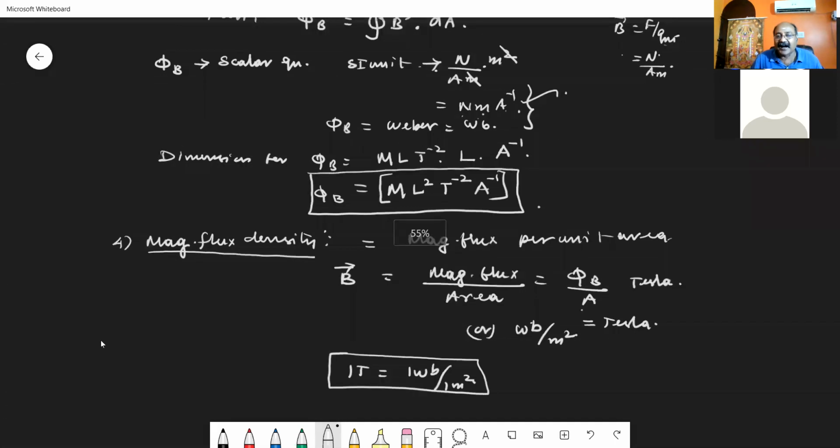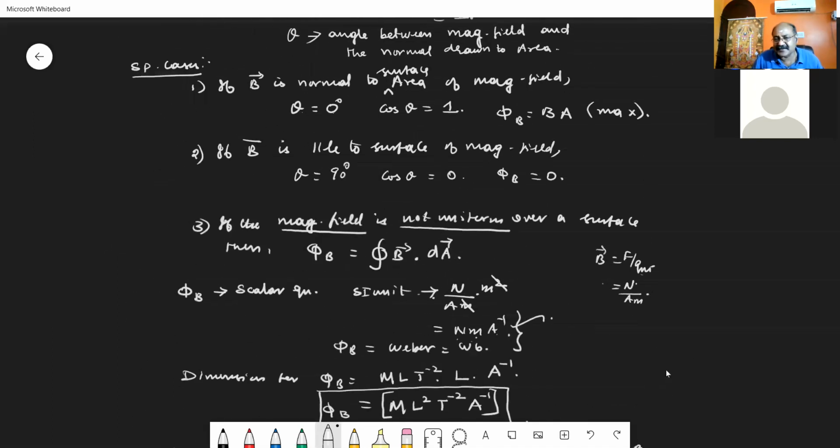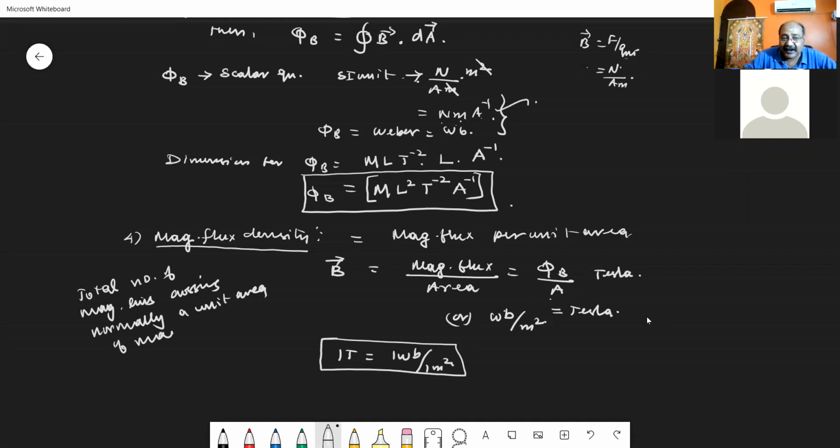All these points come under the heading magnetic flux. Magnetic flux density can also be written like this. The total number of magnetic lines crossing normally a unit area of the magnetic field, that we take as magnetic flux density.